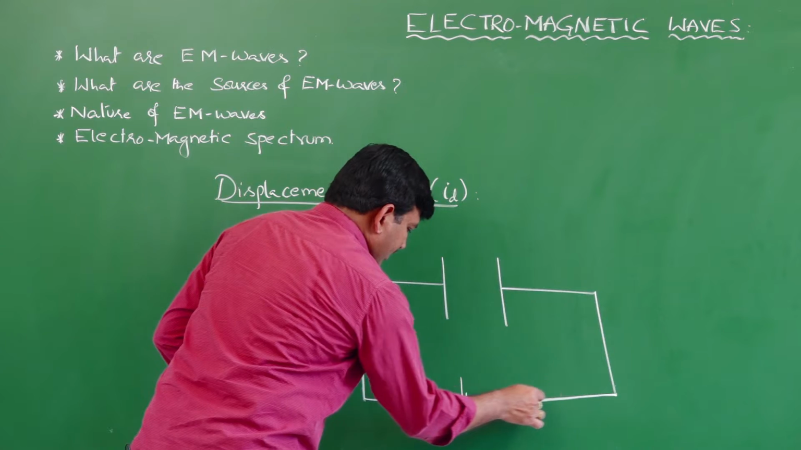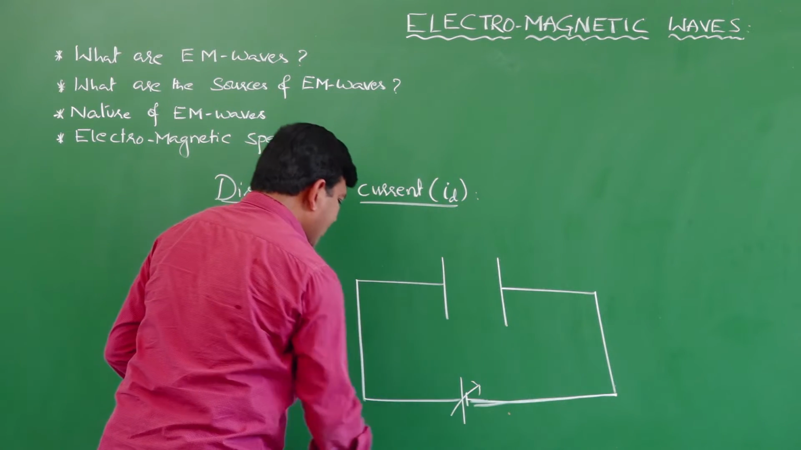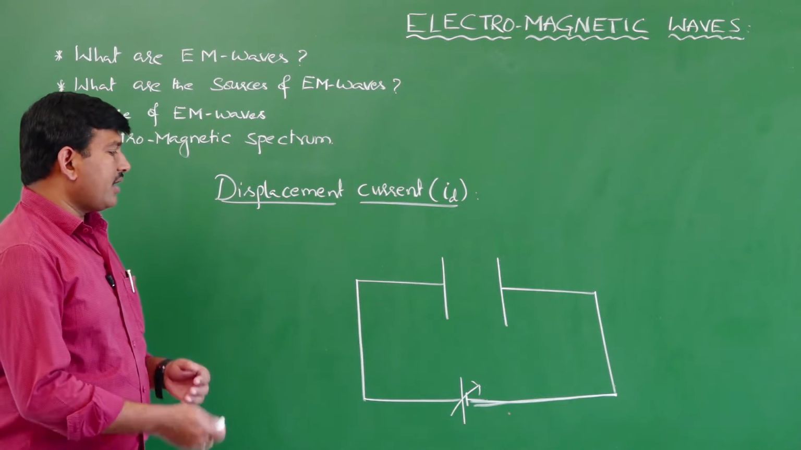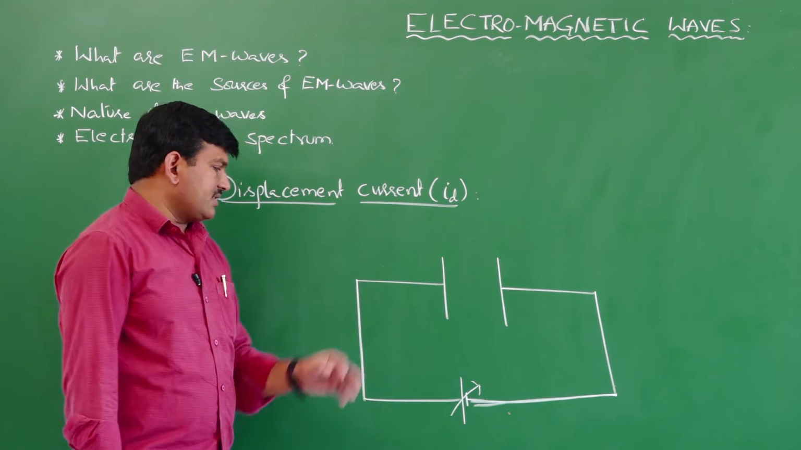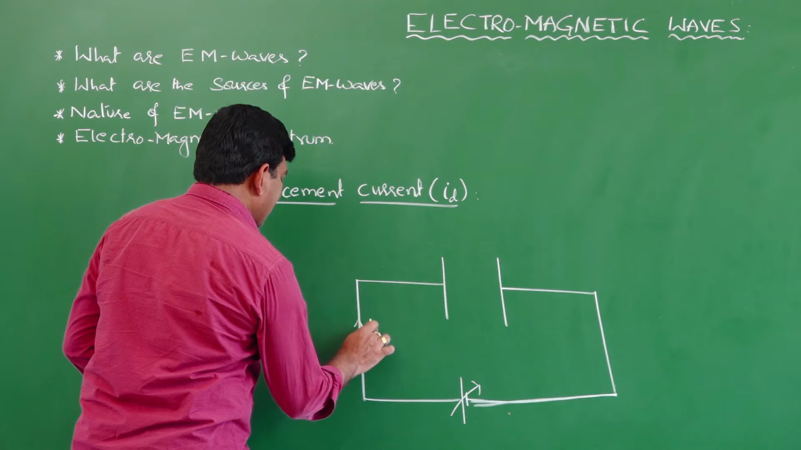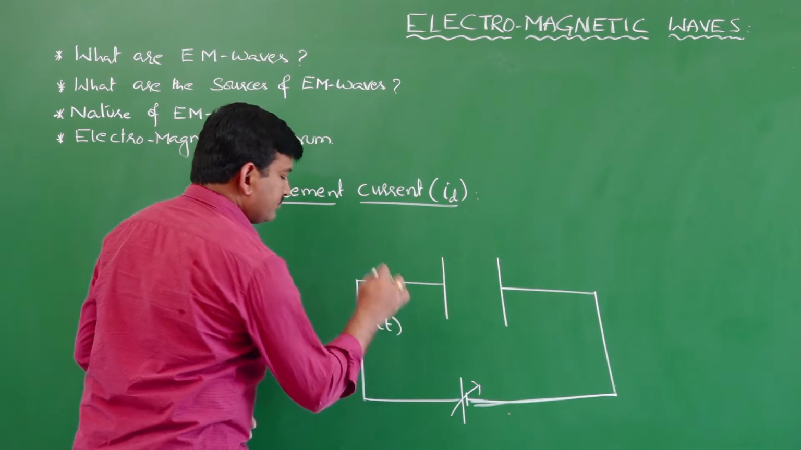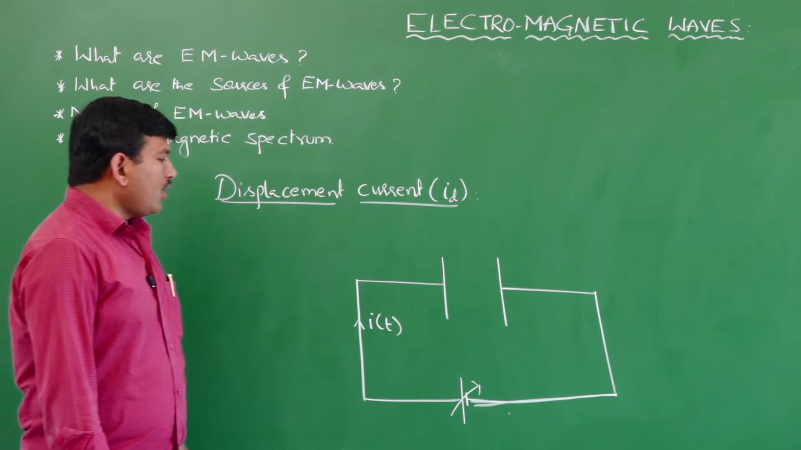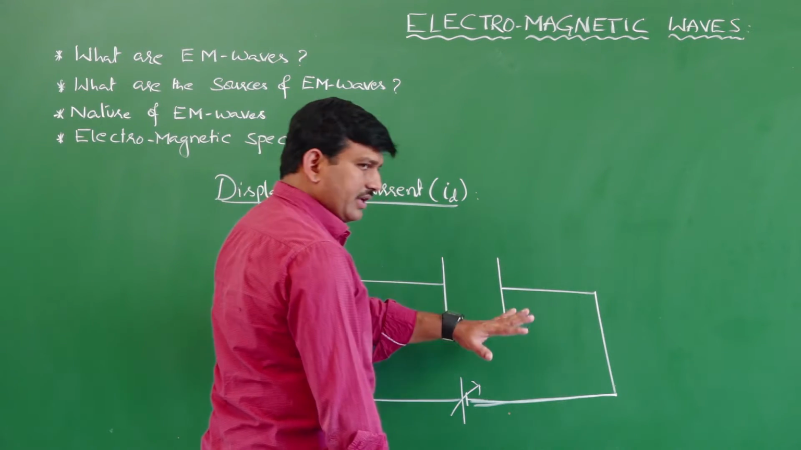When the EMF across the battery is varying, then what happens? The current in the capacitor is also getting changed, a time varying current we are considering. So the current I will take as a function of time. It is not a steady current, but a function of time. Now, I will concentrate only on this part of the capacitor.